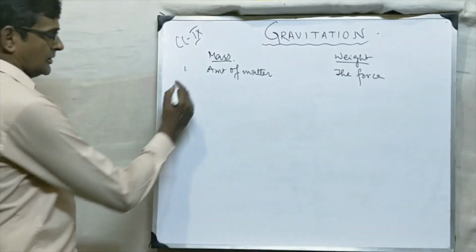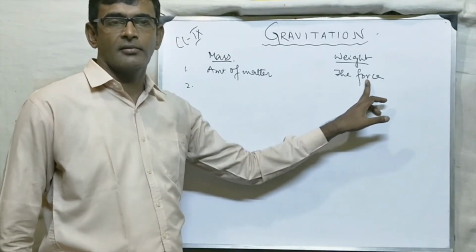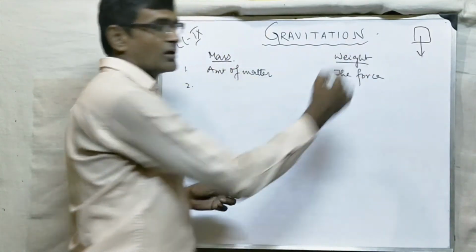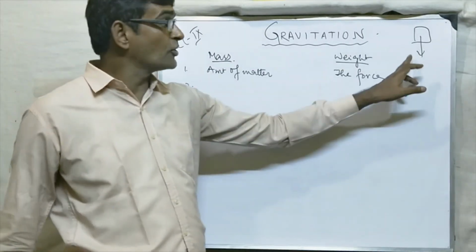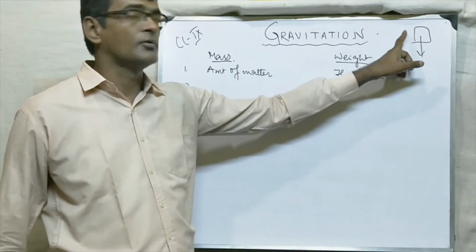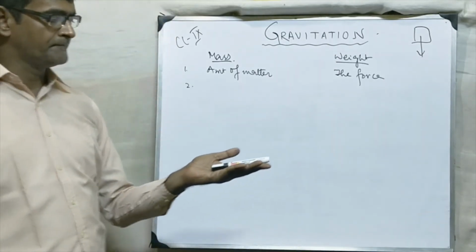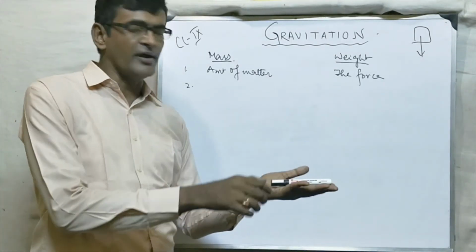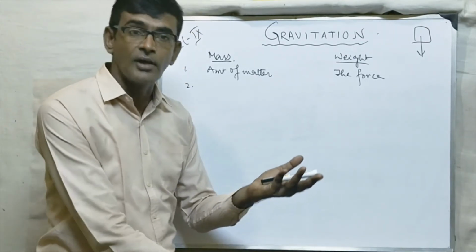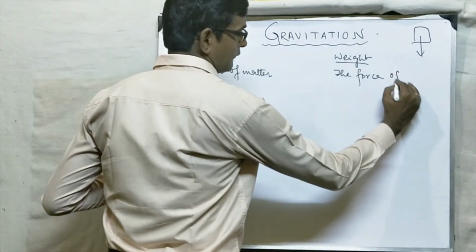Now, our next point. In detail, suppose I have a body and the earth is attracting it towards itself. The force by which earth is attracting the body towards itself, that is the weight of the body. Suppose I have an object in my hand and I can feel the weight. Why? Because it has a tendency to go down, because earth is attracting it downward. So we can say weight is the force of gravity.